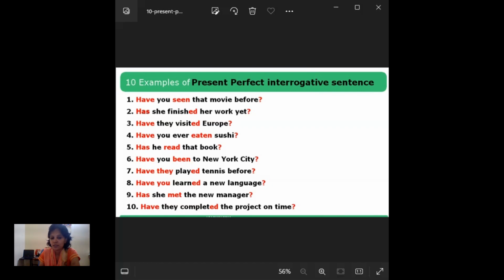I hope you understand this present perfect tense with three examples: present perfect affirmative, present perfect interrogative, present perfect negative.